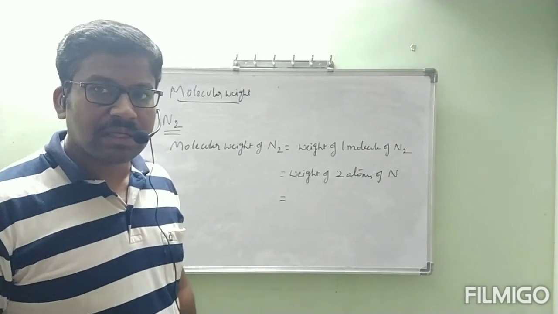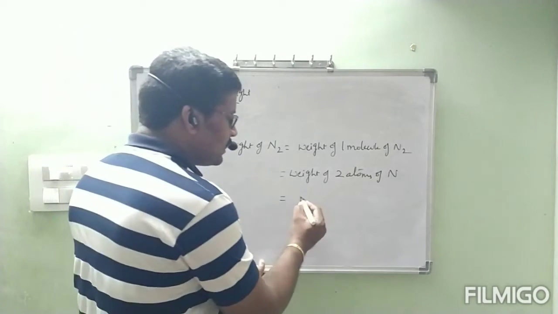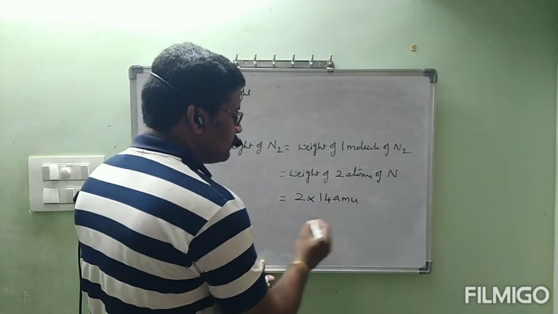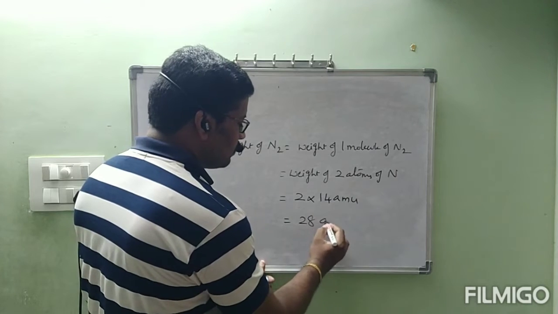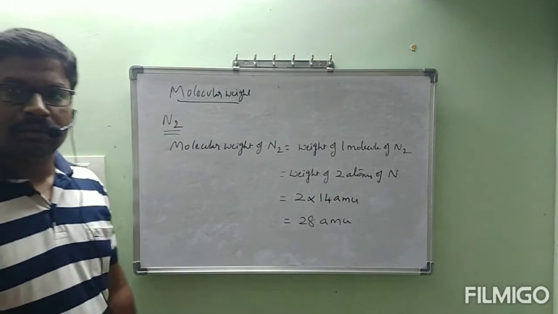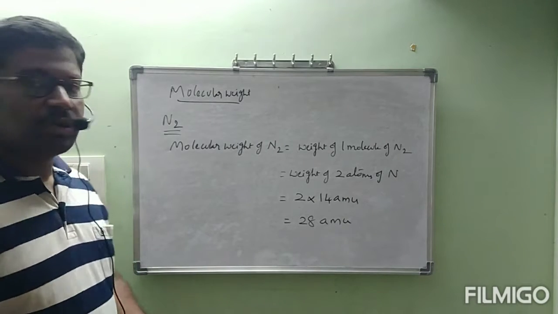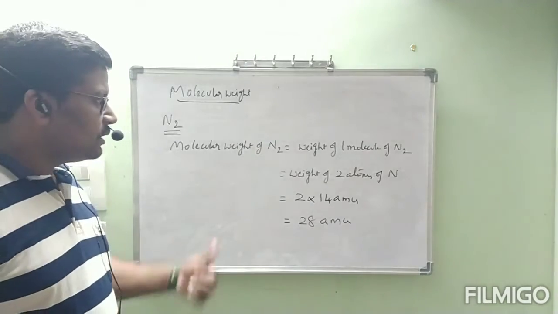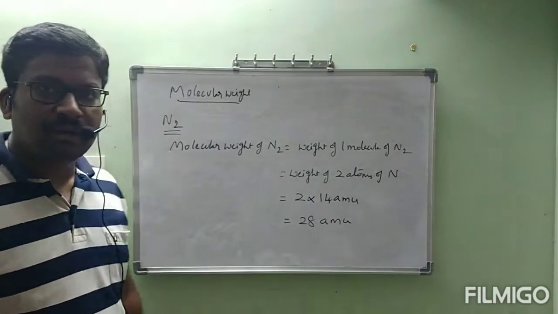But here how many atoms are there? 2 atoms. Then it will become 2 into 14 AMU, which is equal to 28 AMU. Finally, I will teach one more example, and after that we will go to the next definition. This is the thing about the molecular weight of N2.